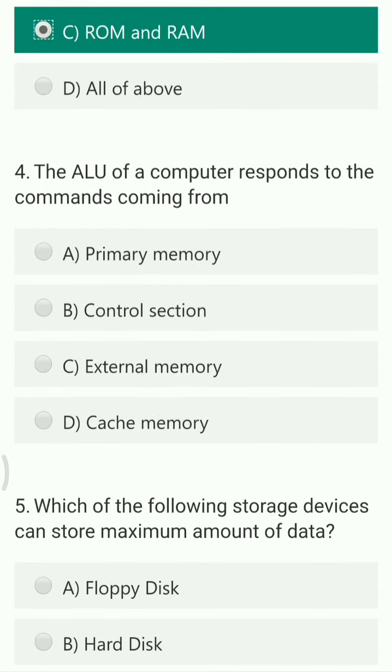Next question, the ALU of the computer responds to the commands coming from primary memory, control section, external memory, cache memory.